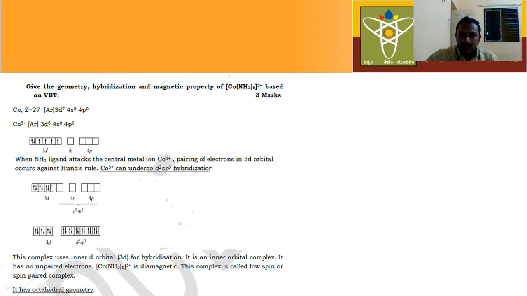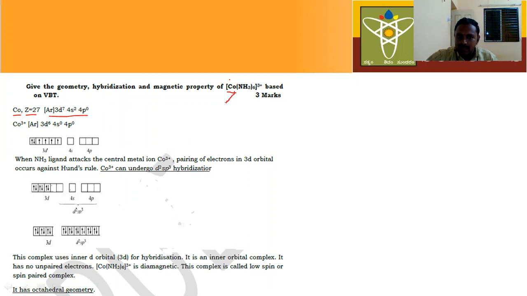First we have to write the metal. Which metal is present in this complex? Cobalt. Now you write the atomic number. Z means atomic number. The atomic number is 27. Now let us write the electronic configuration. Already you know how to write electronic configuration: Argon 3d7, 4s2, 4p0. But this is the electronic configuration of neutral cobalt.